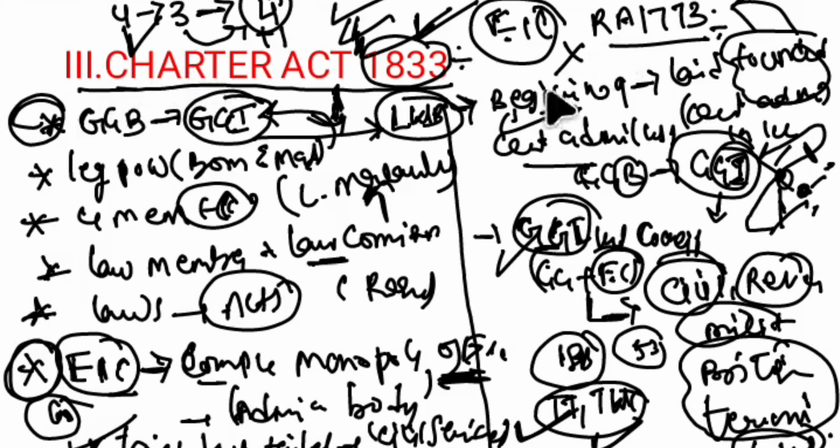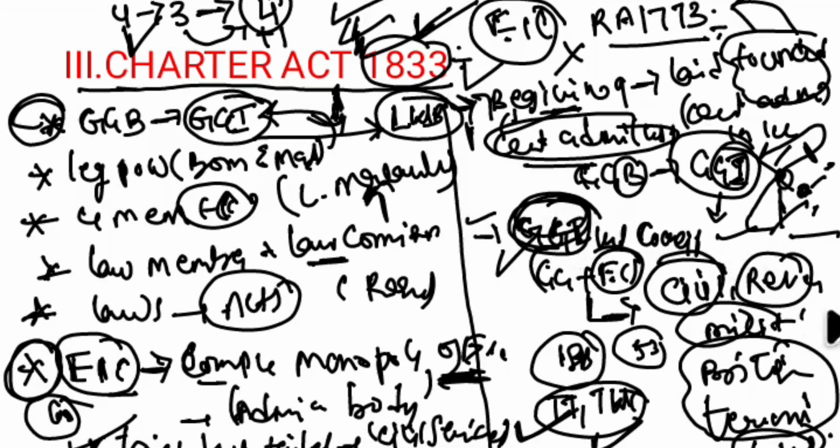This laid the beginning of central administration in India. The Governor General of India Executive Council can supervise the civil, revenue and military affairs of British territories in India. And Governor General of Bengal transformed into Governor General of India.